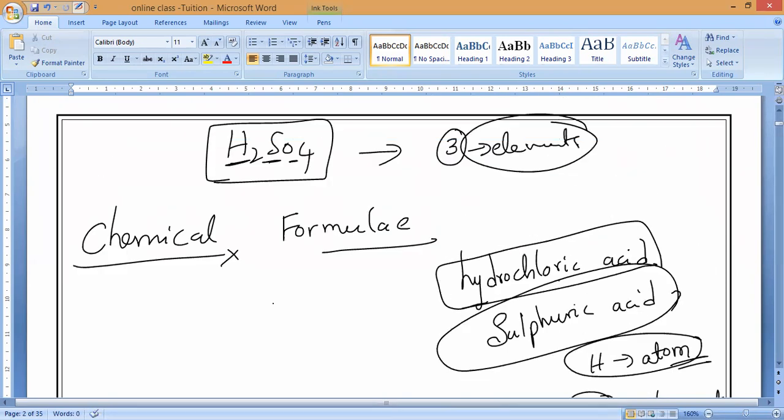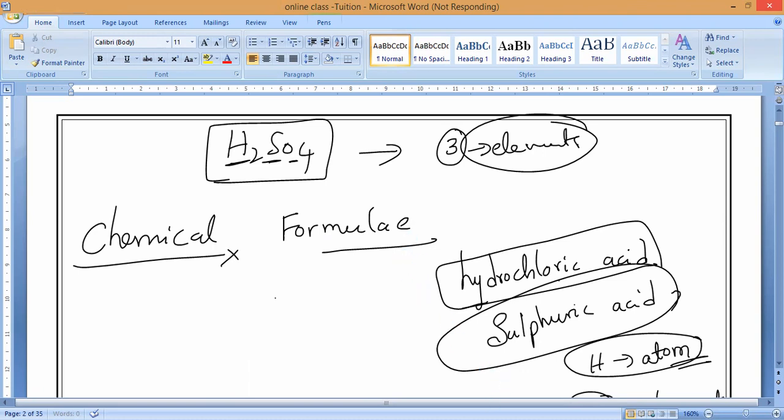Remember that. So this chemical formula is a symbolic representation, a common name, for the easy identification of the elements present inside and the molecules present inside. That is what we should call the chemical formula, or we can also call it what?